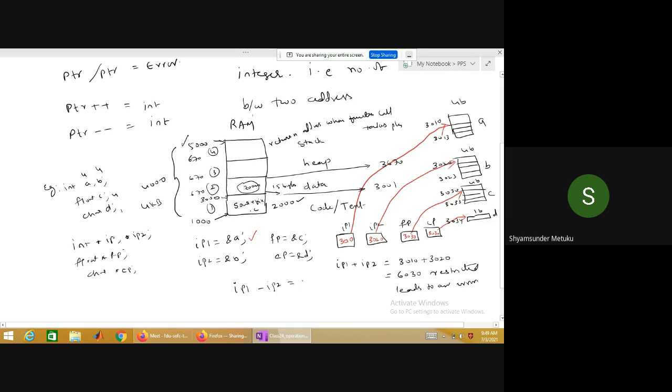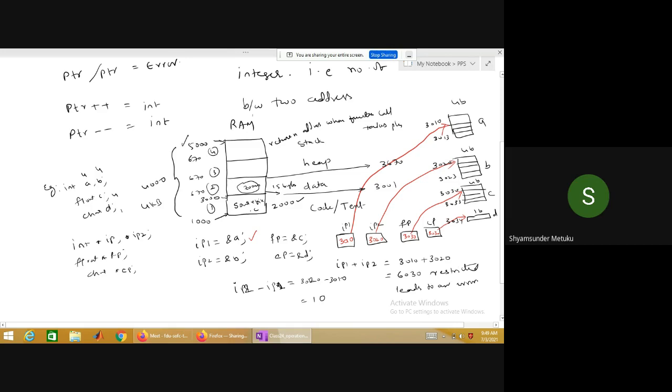IP1 minus IP2 means 3010. Generally minus is not correct. Higher address minus lower address you need to perform. So 3020 minus 3010, how much? 10, isn't it? Yes or no? Yes, sir.